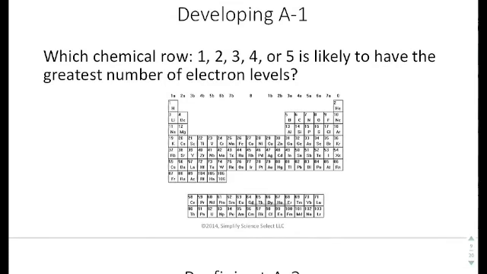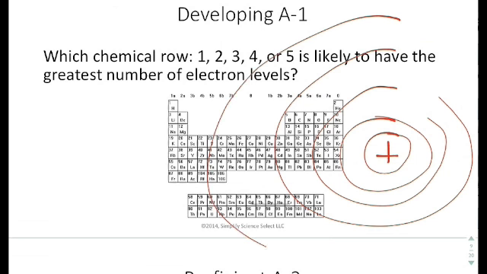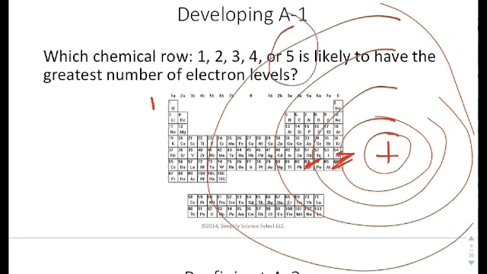So the first one says, which chemical row, 1, 2, 3, 4, 5, is likely to have the greatest number of electron levels? And we addressed this. We said that as you go down the periodic table, you're adding rows. So in the first one, you only have the first row. In the second one, you have the first row and the second row. In the third one, you have the first, second, and third, and so on. So of these, 5 is the one most likely to have the greatest number of electron levels.